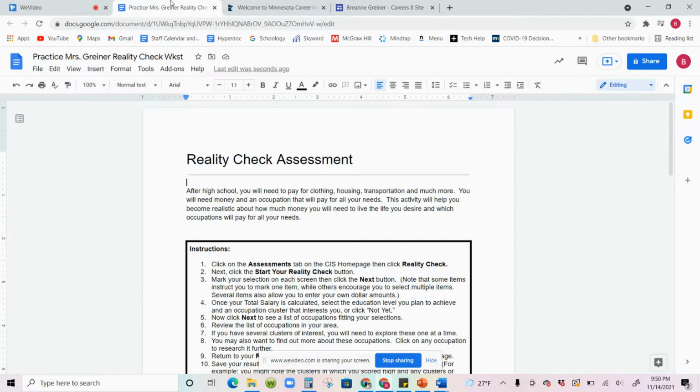Hello, everybody. Today we are going to be taking the reality check assessment on MCIS and putting that information into our Google Sites. So, the first thing I would like you to open up is the reality check assessment worksheet. I'm going to read you the instructions and show you which questions you'll have to answer after you take your assessments. So, go ahead and pause this video and open up that Google Doc.